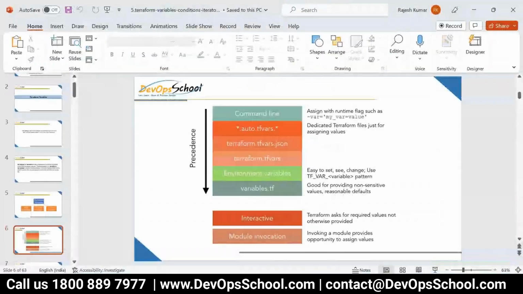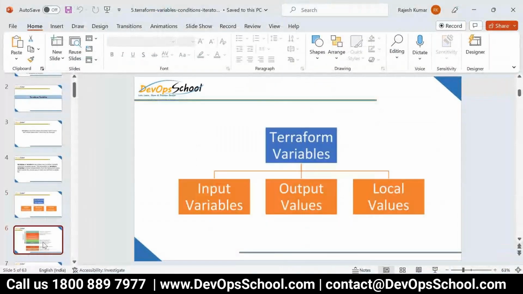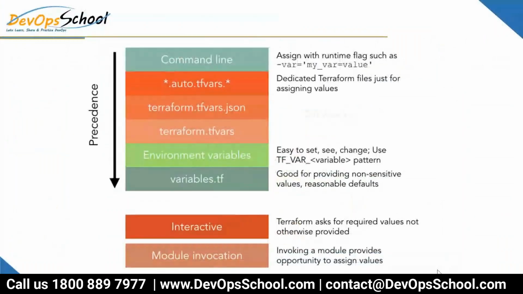So now let's discuss the variable. Guys, this slide is a very important slide. These slides will give you lots of knowledge actually. So first question: Rajesh, I want to declare a variable. Where can we declare the variable? The answer is command line, environment variable, and variable.tf. Variable.tf means any tf file where you can declare the variable.